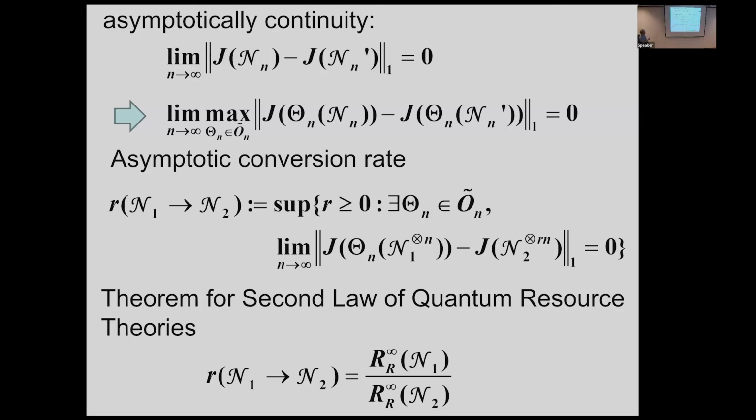So then we need to make some assumption. Under this condition, we define this asymptotic conversion rate. So there is some free conversion, and we apply the conversion, and this one is asymptotically equal to R n copies of the target channel. So then we want to maximize that conversion rate R. So this maximum conversion rate R should be equal to this ratio. This ratio is the ratio of the asymptotic relative entropy, from before. So this is our result.